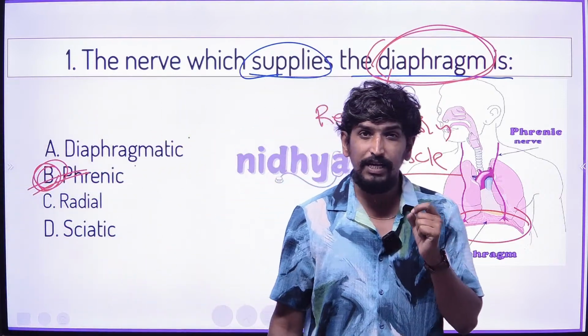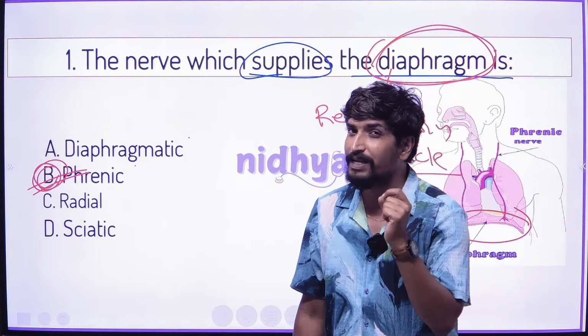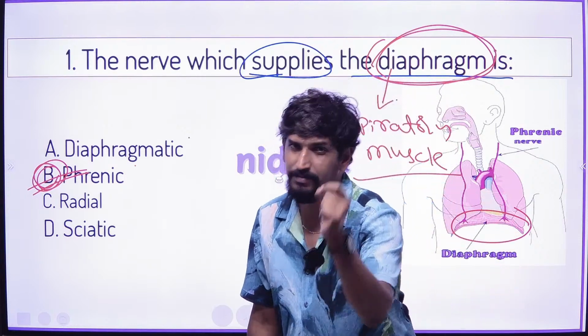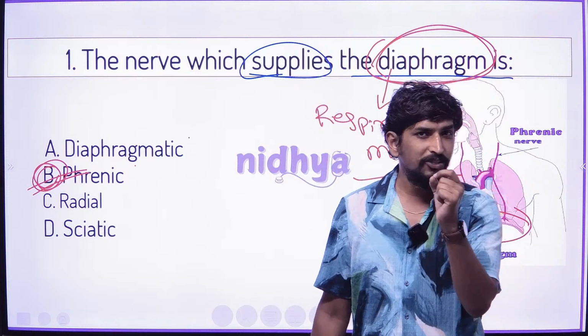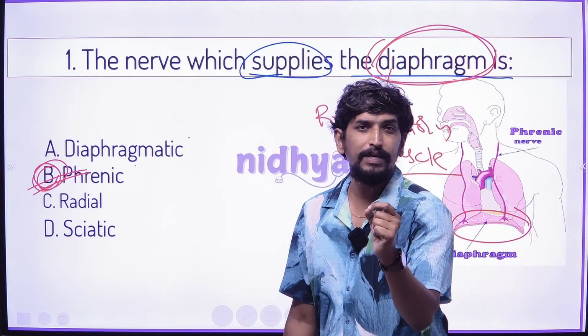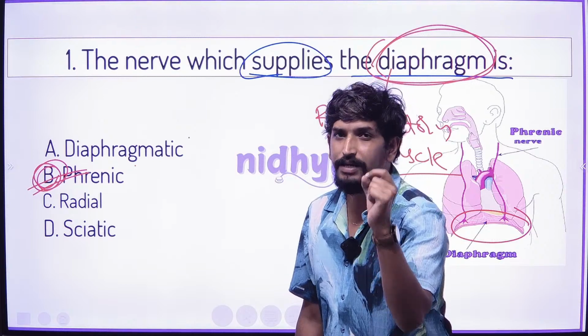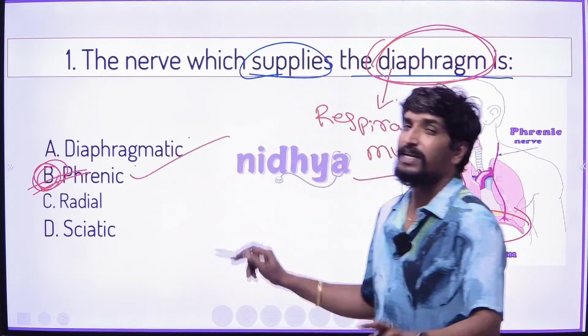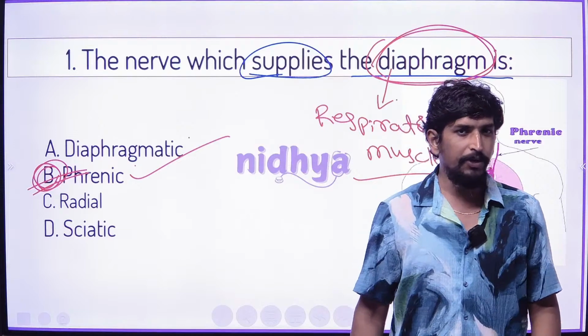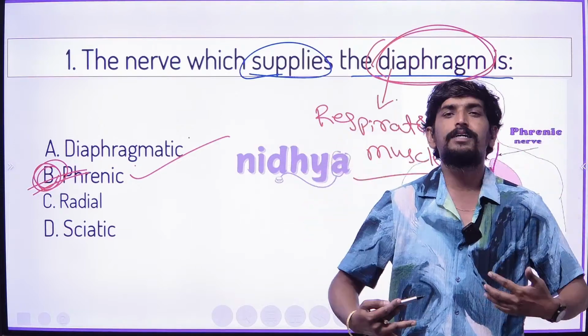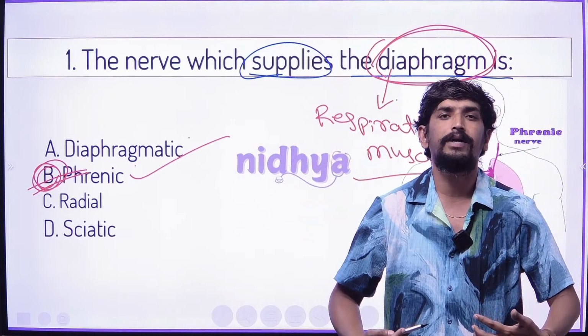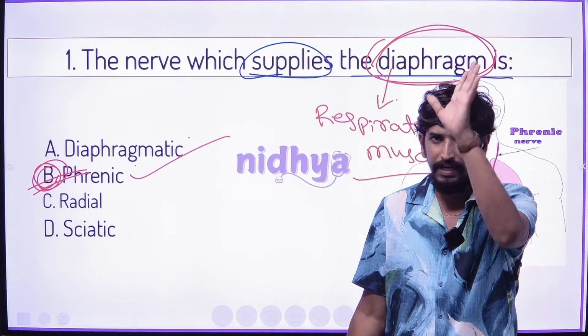This phrenic nerve is also called the respiratory regulatory nerve. The respiratory muscle is regulated by the phrenic nerve.